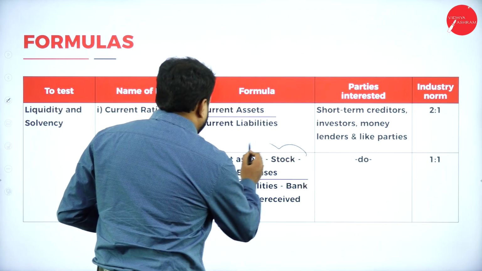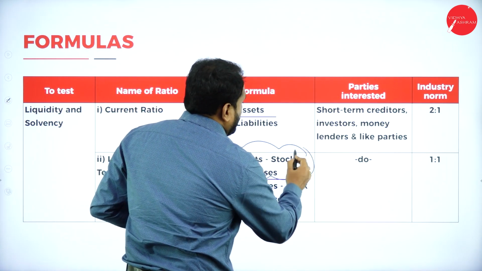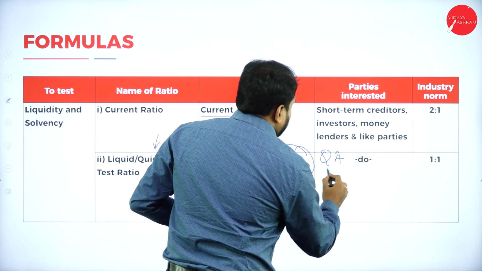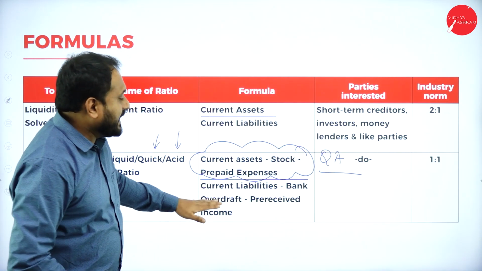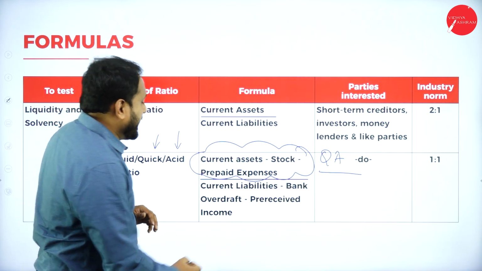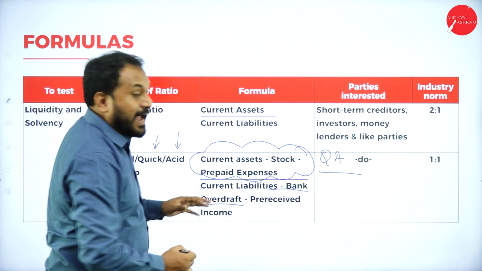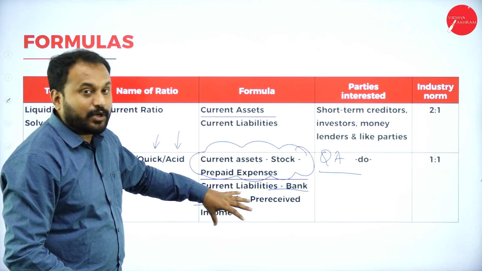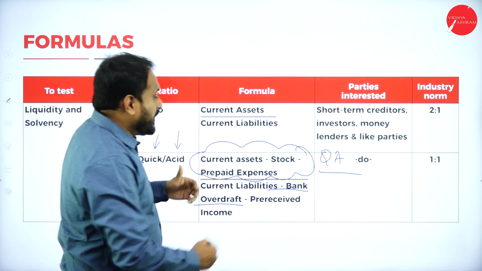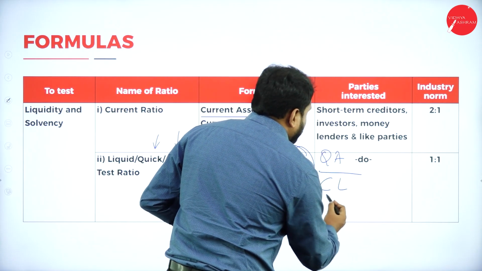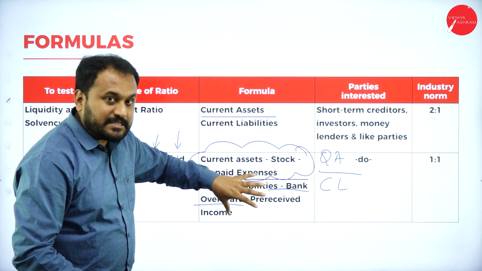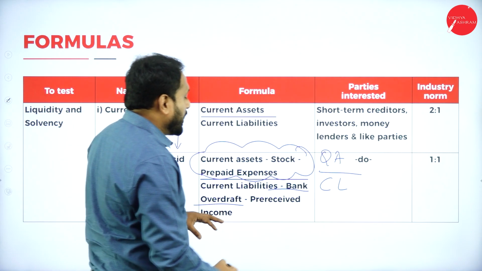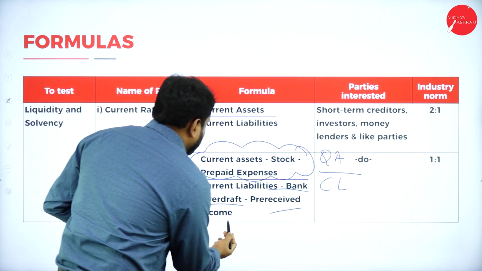What is the entire thing called? Quick asset divided by current liabilities minus bank overdraft. Bank overdraft you are supposed to subtract from the current liability, then you will get the quick liabilities. We also call that current liabilities only, but here you are supposed to subtract bank overdraft or anything which is pre-received income.